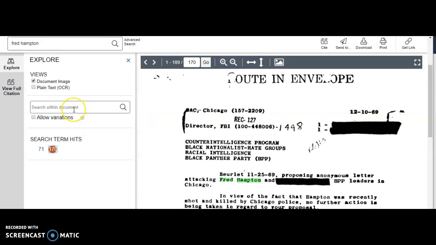But like I said, I think you need to have an idea of what you're searching for when it comes to using this database. It's not something that is user-friendly or really easily accessible. You have to have an idea of what exactly it is you're searching for or who you're searching for.